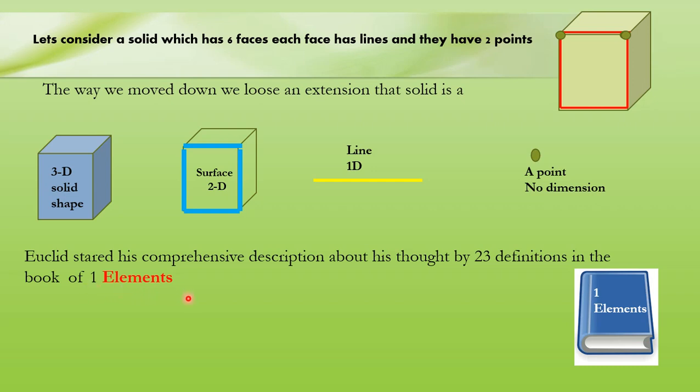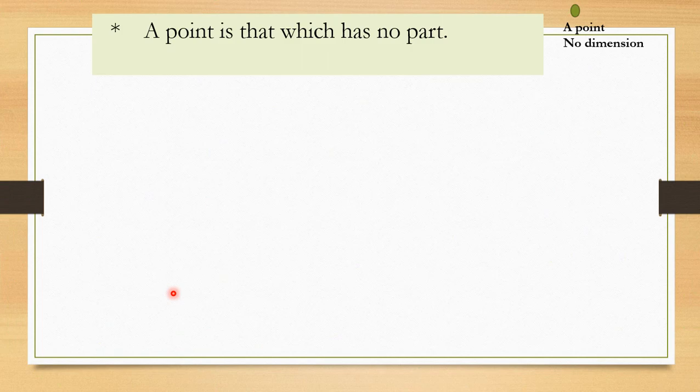So whatever description was given by Euclid in the field of geometry is in the book Elements. One of the thoughts given by Euclid is: a point is that which has no part. At the same time we can say a point has no dimension.